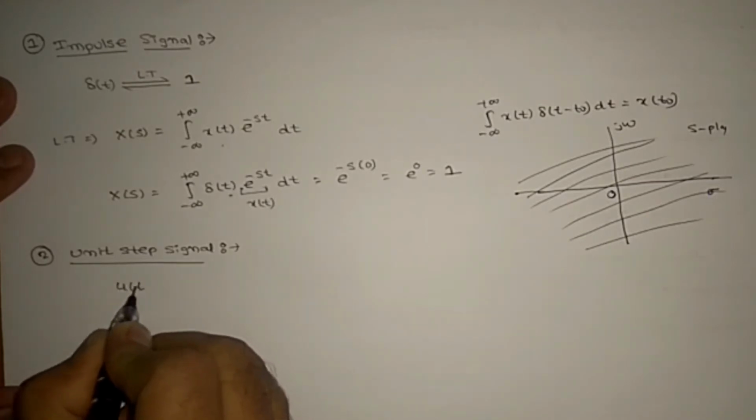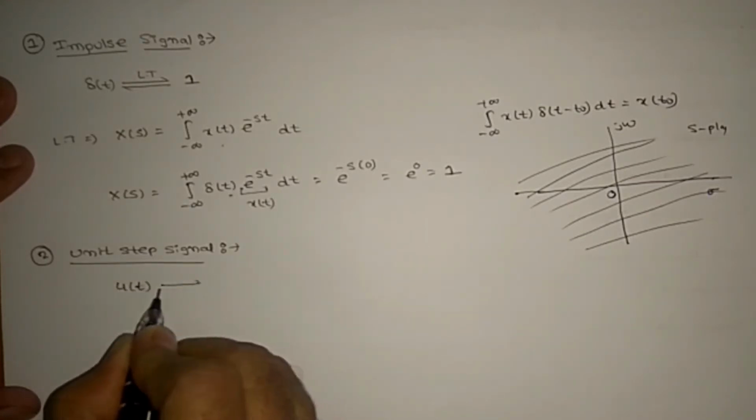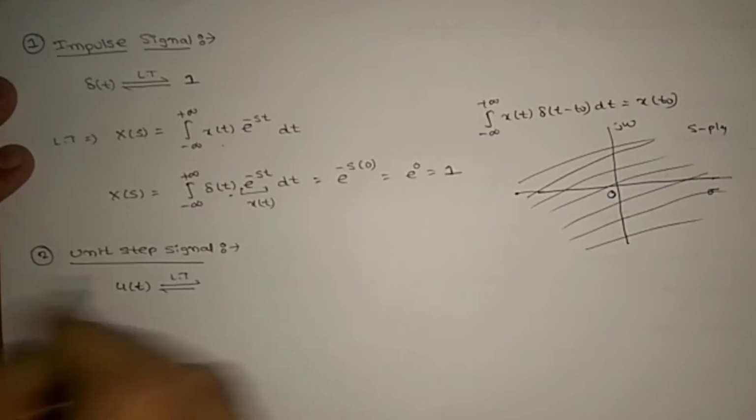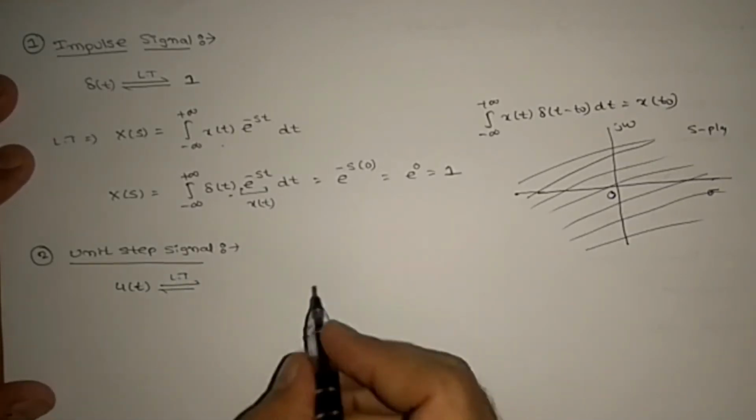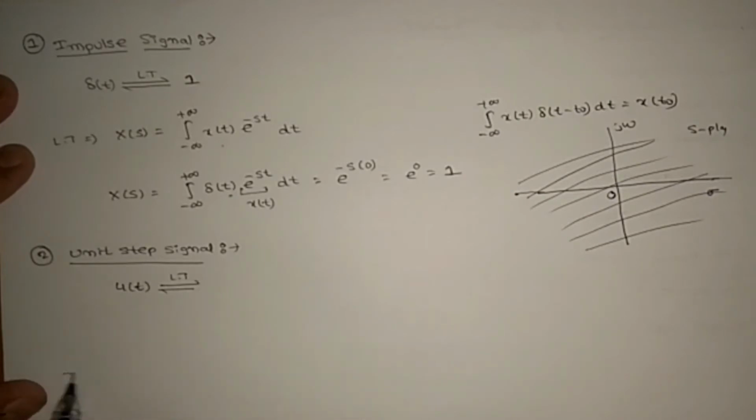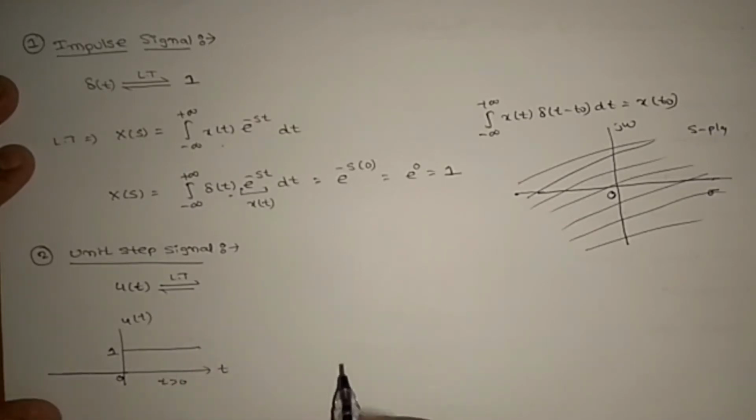We want u of t, Laplace transform is what? And ROC. So we know u of t for t less than 0 is 0 and for t greater than 0 is 1, right? So let us apply the Laplace transform.